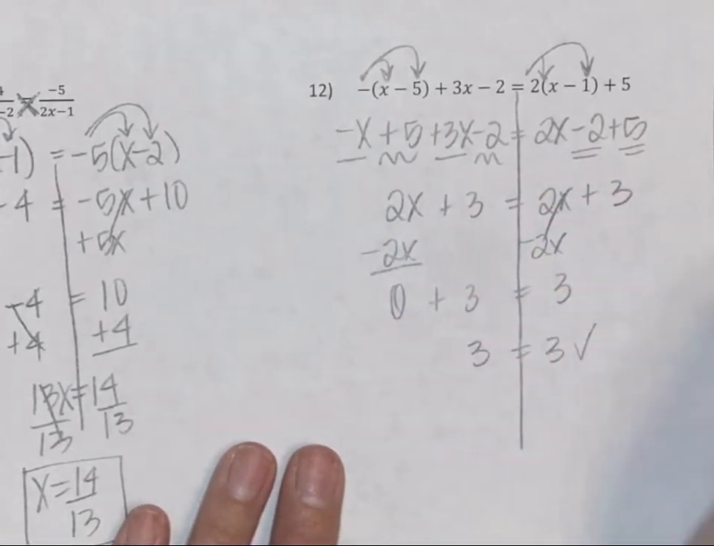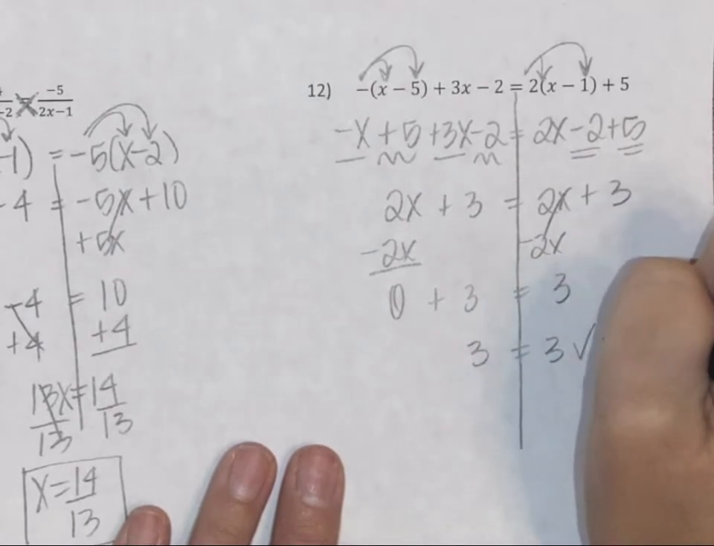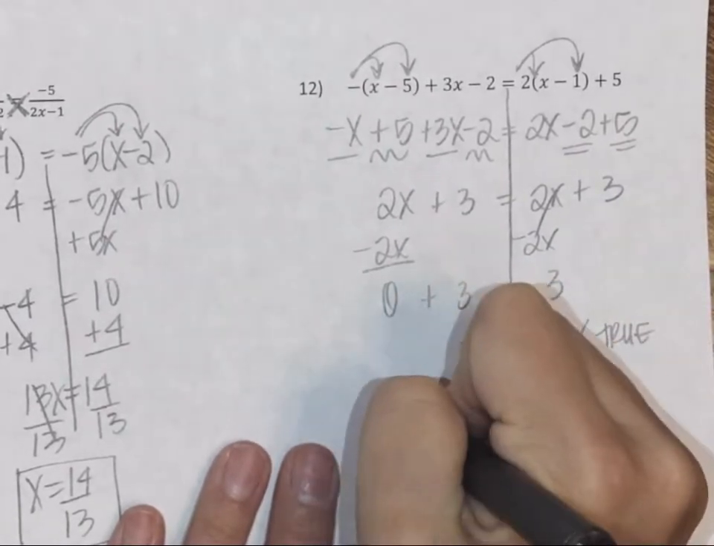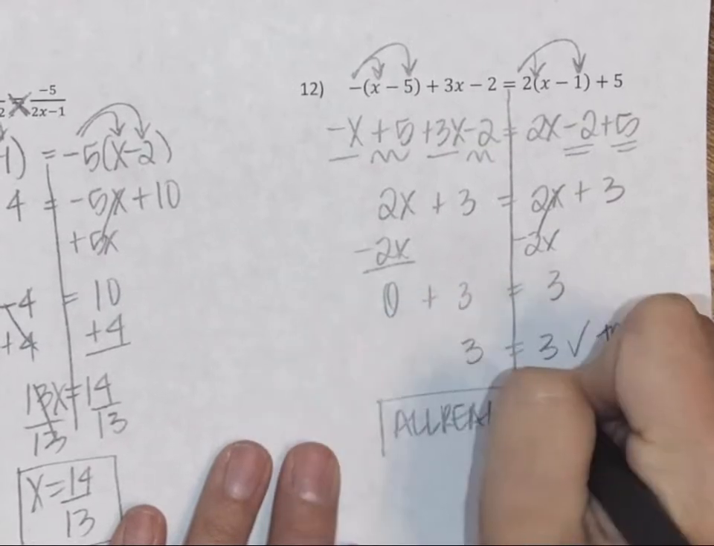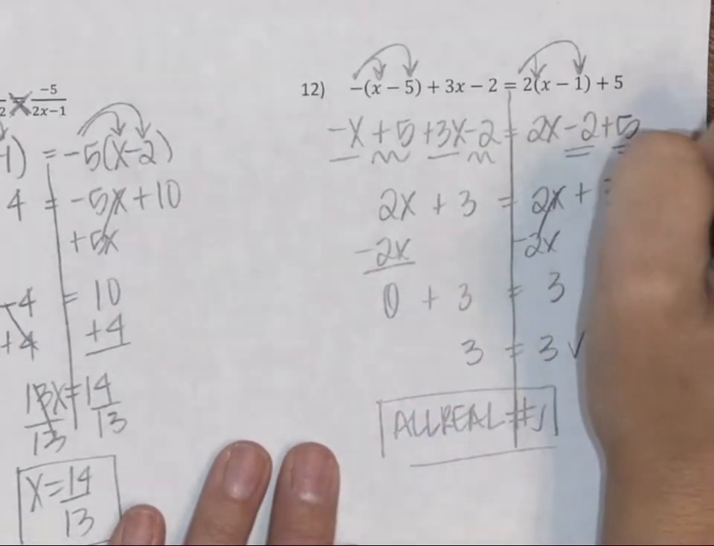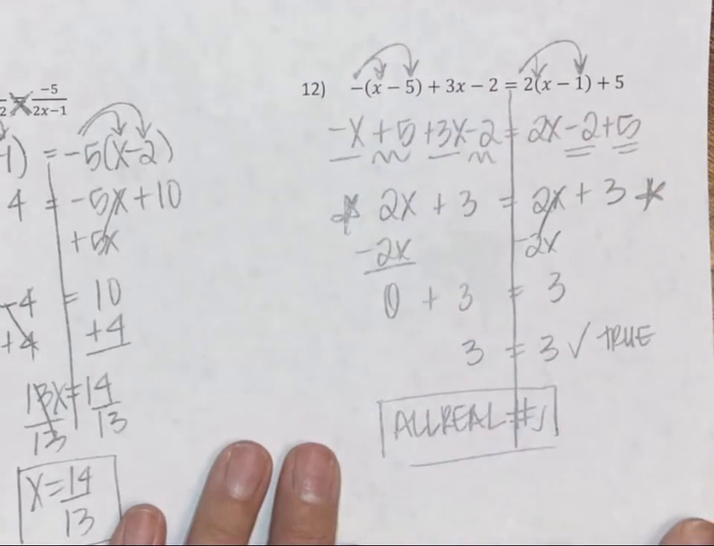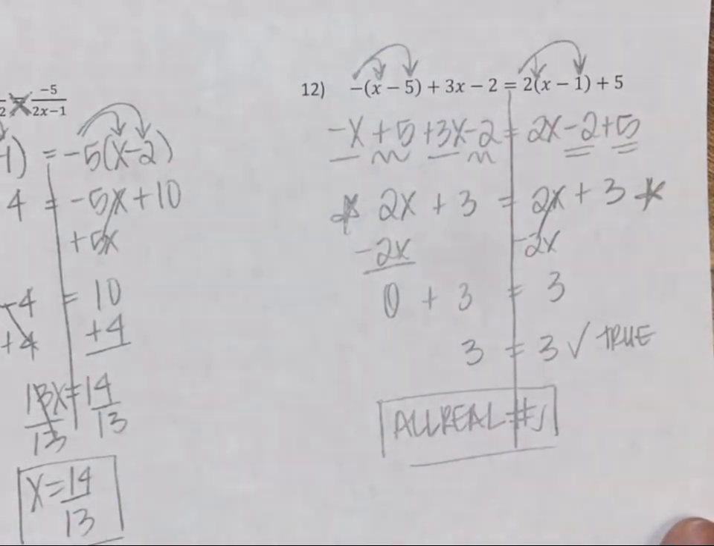That is a true statement. So remember, if it is a true statement, your answer is all real numbers. And you could have also seen that right here where it said 2x plus 3 is equal to 2x plus 3, which is a true statement.